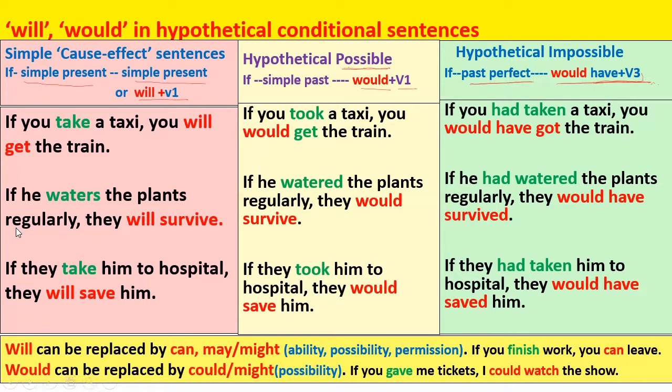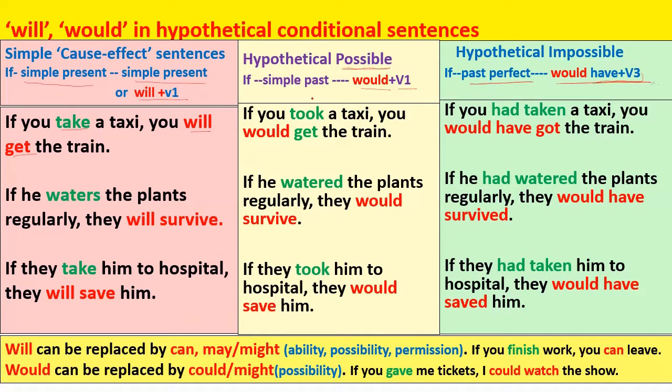Let's understand these three types of sentences with examples. In the first type: If you take a taxi, you will get the train. So it is simple present in the conditional part and simple future in the outcome part. So it is a simple cause and effect sentence. You will get the train, but the condition is you take a taxi.